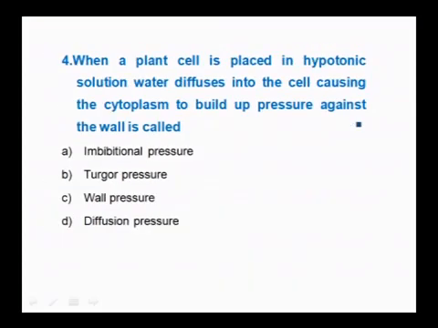When a plant cell is placed in a hypotonic solution, water diffuses into the cell, causing the cytoplasm to build up pressure against the wall. This is called imbibitional pressure, turgor pressure, wall pressure, or diffusion pressure. While studying plasmolysis, we study three different types of solutions, that is isotonic, hypotonic and hypertonic. Hypotonic means where solvent is more and solute is less.